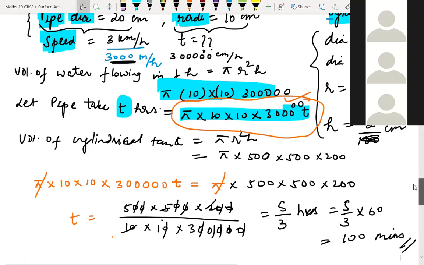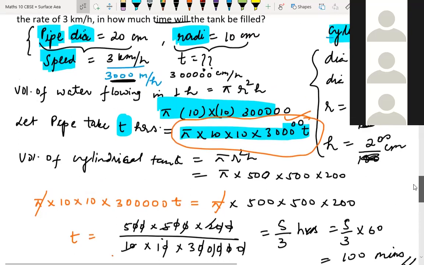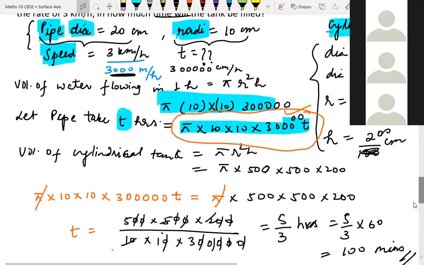Children, are you getting it or not? It's a bit complicated question, but only one mistake has made us understand here. This only one mistake we did here. We converted this to meters, and we have written 1 by something and all. Is it clear to everyone or having doubt? Trishi, Chanchal, Adarsh. Sir, I'm having a doubt. Tell me which part you are having difficulty with. The whole problem, sir. Okay, once again I'll start from here.